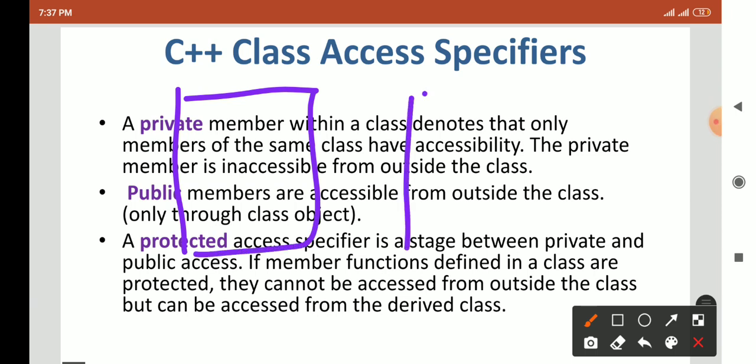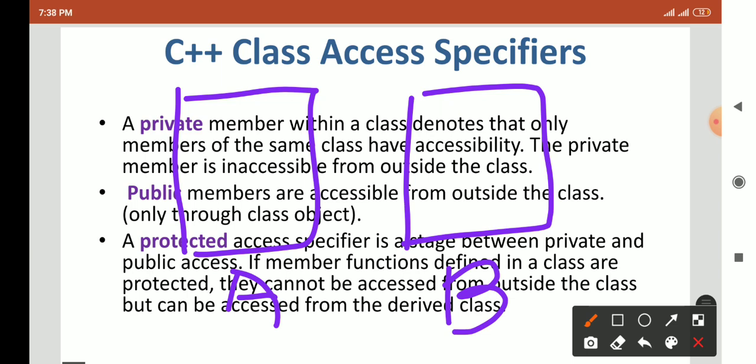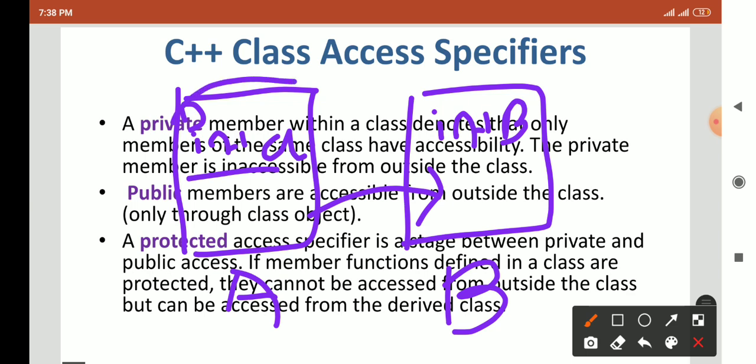Suppose you have two classes here, class A and class B, and here you mention private and int A, and here you mention int B. Suppose you want to access this int A in class B. If you make it private, then you can't access this variable in class B, because making it private means you have encapsulated this variable into this particular structure.